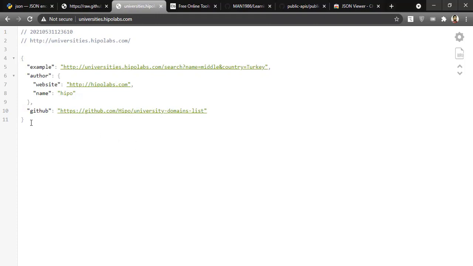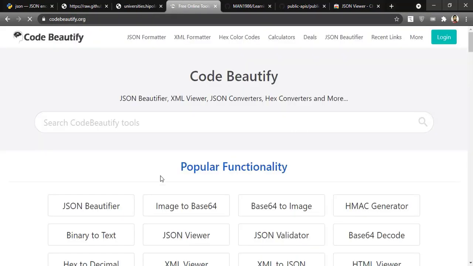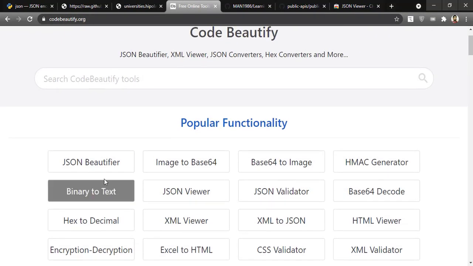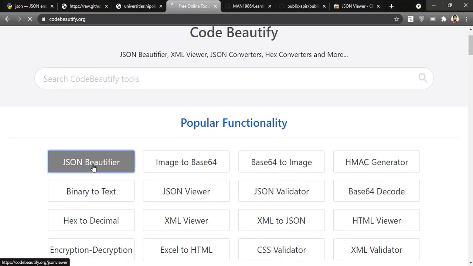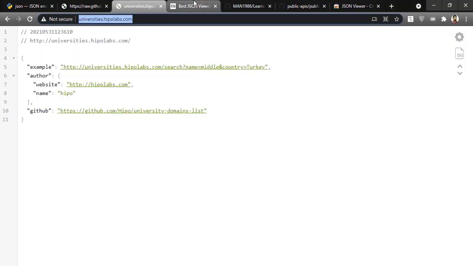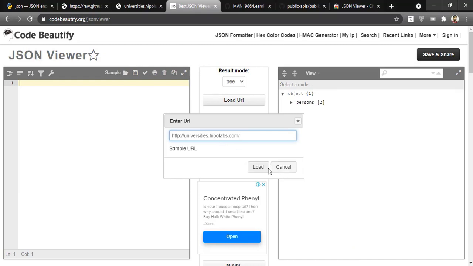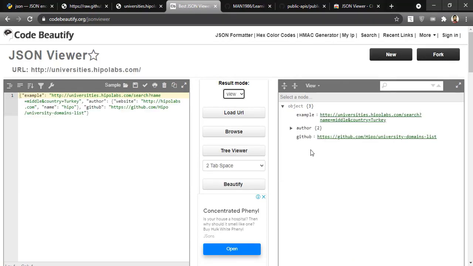This was just an extra tip, and as one more tip, you can search different JSON viewer online tools. There is one Code Beautify. It offers many good code viewing services, and one is JSON Beautifier. Here you can load the JSON file from some URL, and it will show you the JSON data in different views.